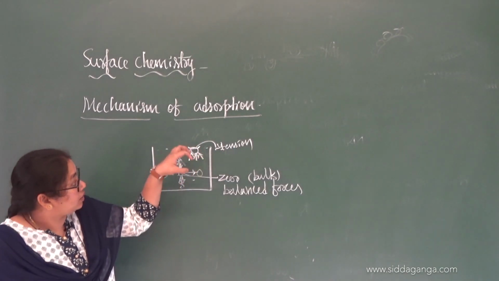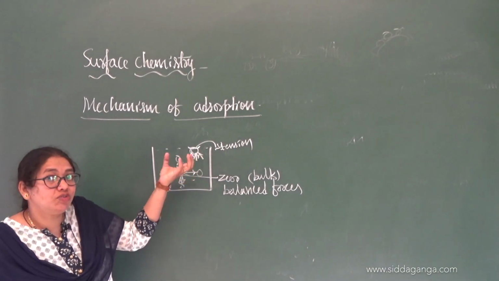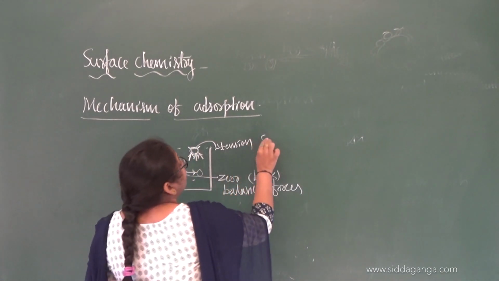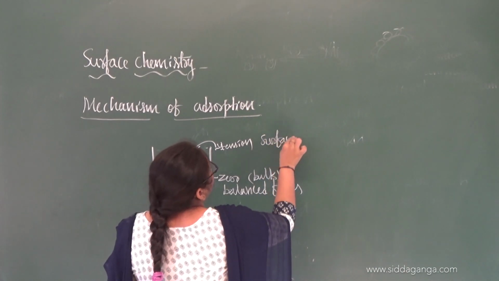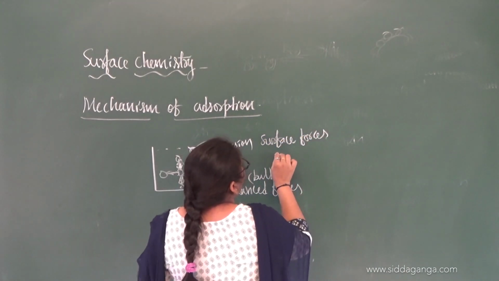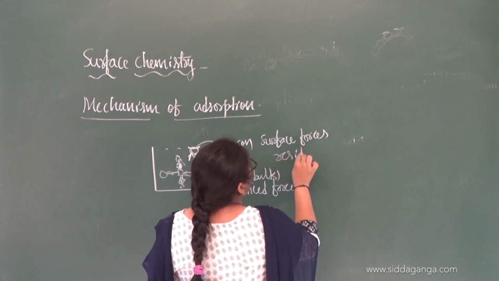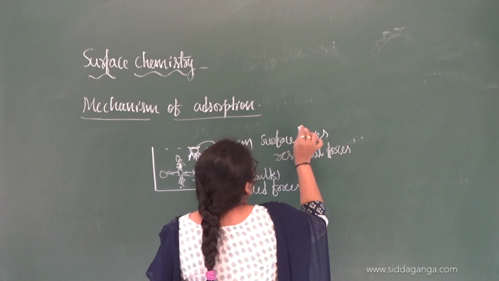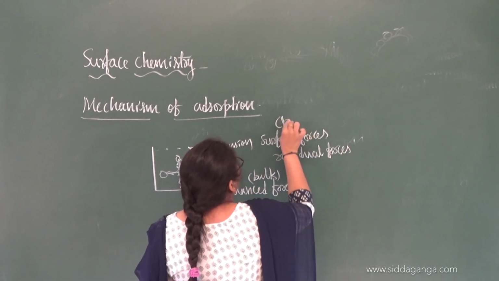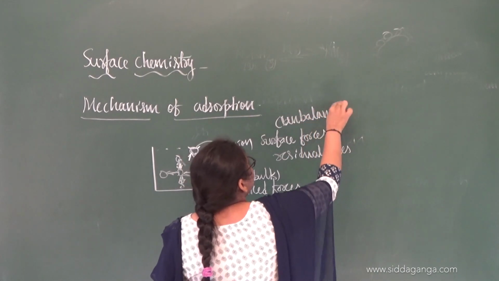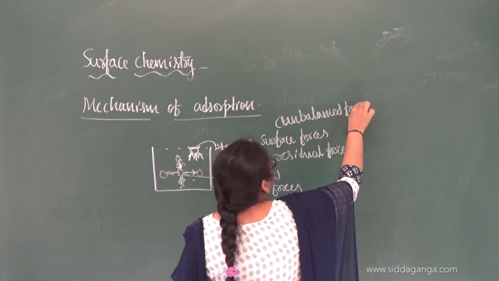Why? Because there are some forces which are dragging this. Those forces are called surface forces, or you can call them residual forces. They are unbalanced forces.